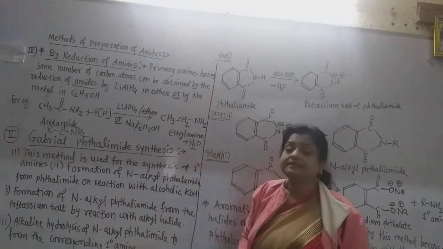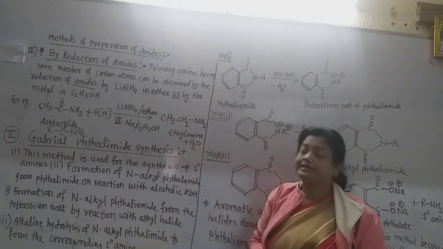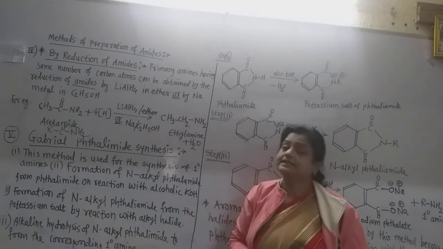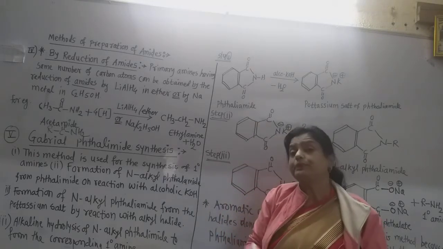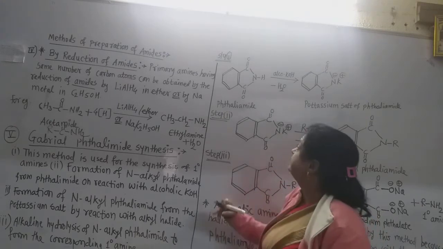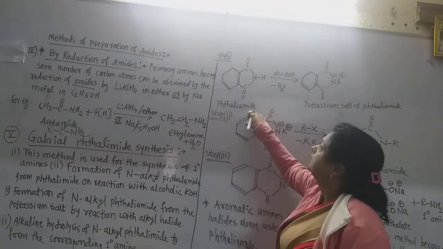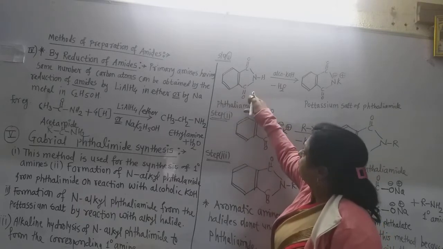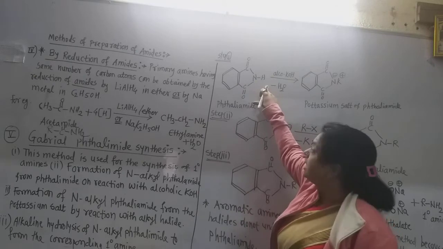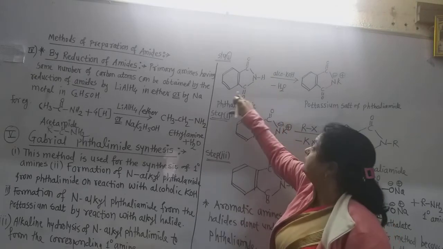Now the next synthesis is the Gabriel phthalimide synthesis. The name of the scientist is important, as a short note is always asked on this synthesis. Here we obtain the primary amine by using phthalimide. Now see, this is phthalimide because this amide group, C double bond O, C double bond O NH, is attached to the benzene ring.